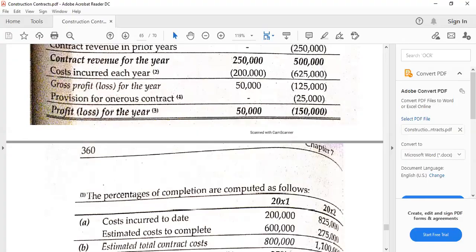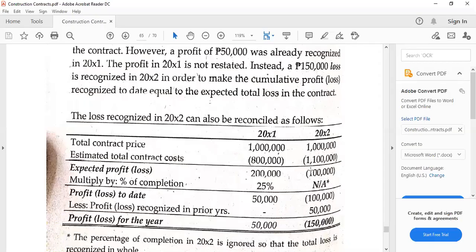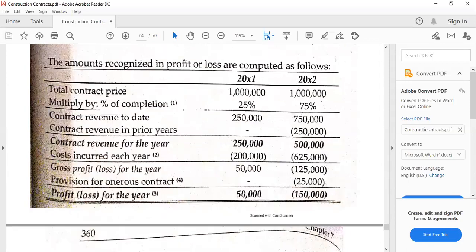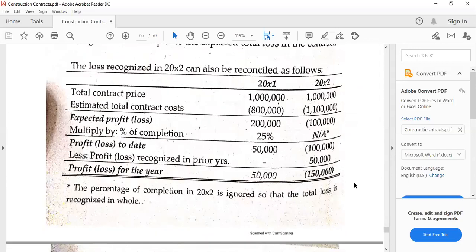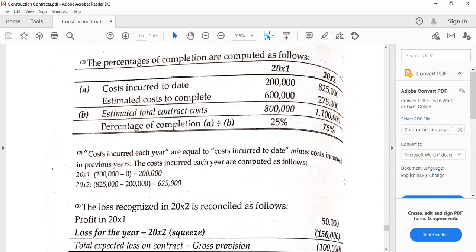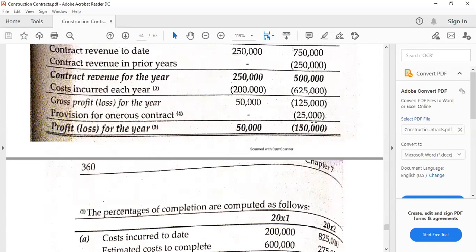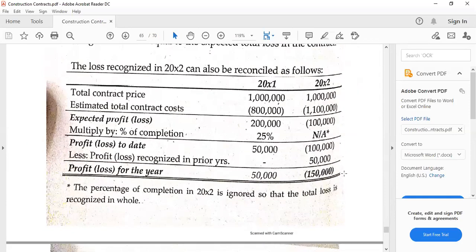Okay, so then also to highlight, remember this is going to be confusing. We are seeing this particular illustration here, 125,000 gross profit or loss for the year. And then here we are seeing that the profit or loss for the year is 150,000, which is very related. This is the profit or loss for the year, and this is also the profit or loss for the year. So if we are using this formula, this is really to be scrutinized further. So if 100,000 times 25% is 25,000 provision, so that's going to be, of course, a loss.